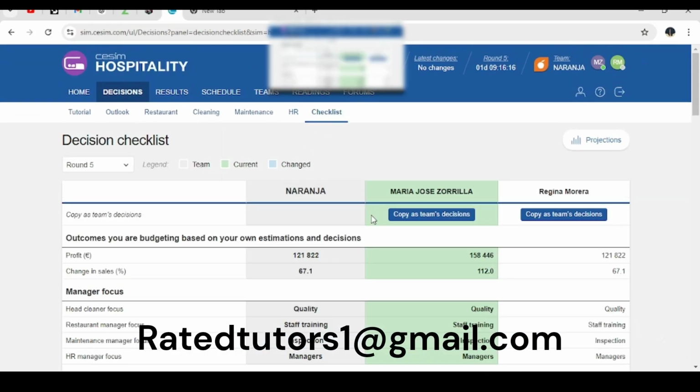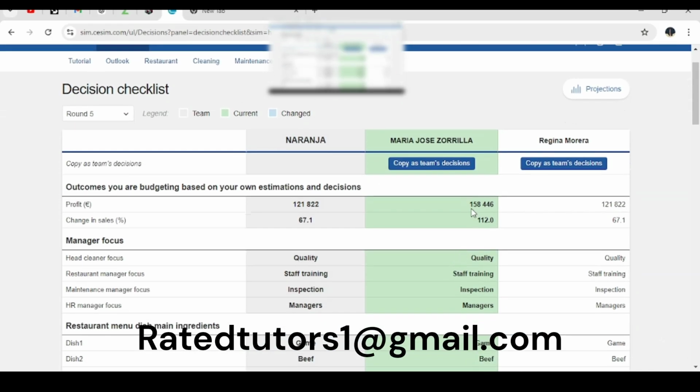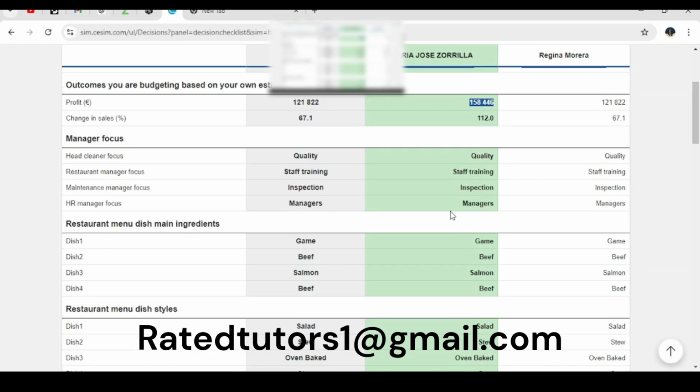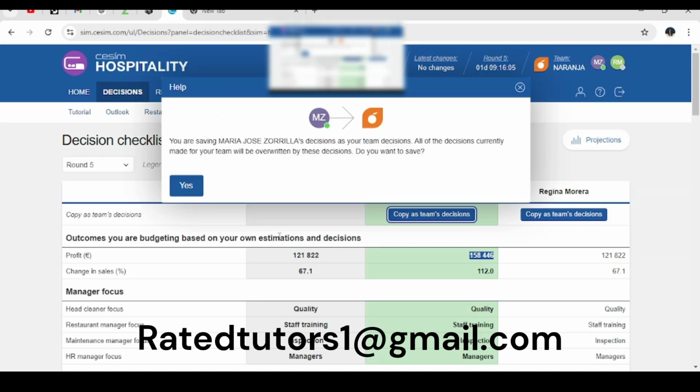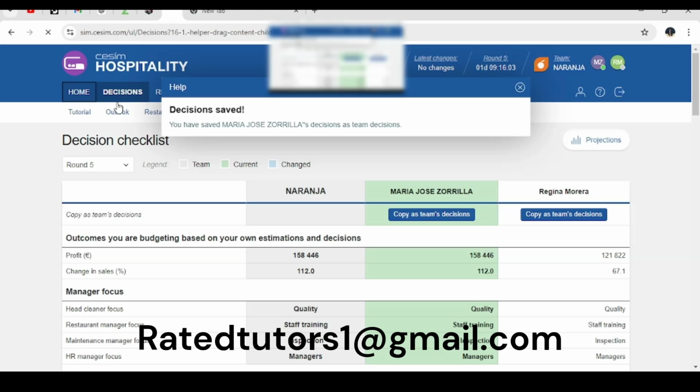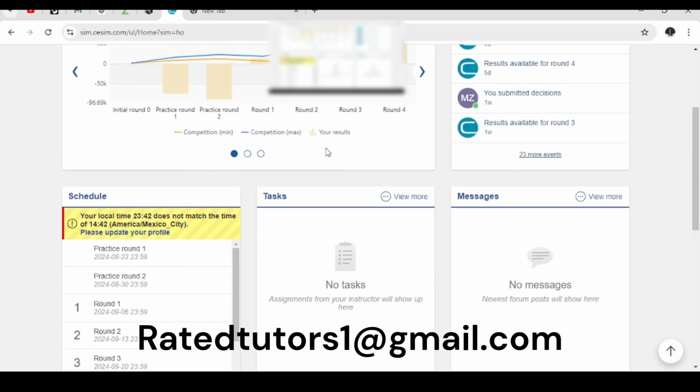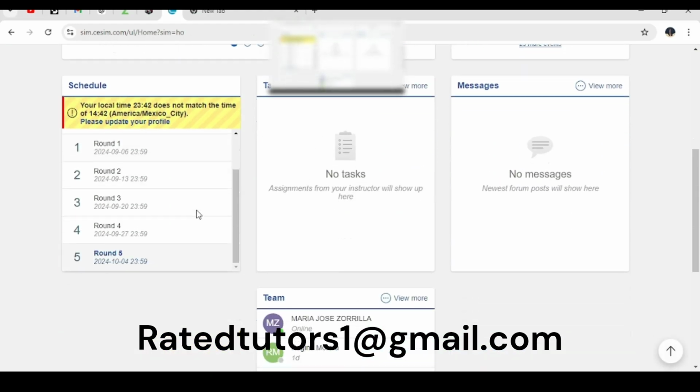Lastly, we have the decision checklist, and you can see that our profit is 158,446. This means that we are doing very, very well. After that, we can now upload our decisions because the decisions are due tomorrow. And yeah, that's it for this round.